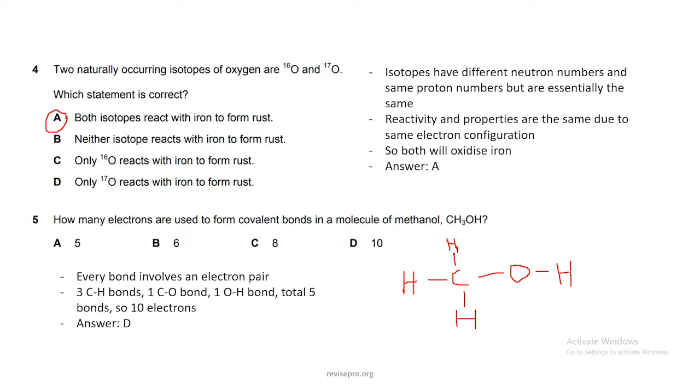The equation for the reaction between calcium carbonate and dilute nitric acid is shown. 25 grams of calcium carbonate is reacted with an excess of dilute nitric acid. Which mass of calcium nitrate and which volume of carbon dioxide is produced at room temperature and pressure? Alright, so first I need to find out the number of moles that actually react with the nitric acid. Nitric acid is in excess, so we don't need to deal with that. All we need to know is the number of moles of calcium carbonate used. We can use that with the formula here.